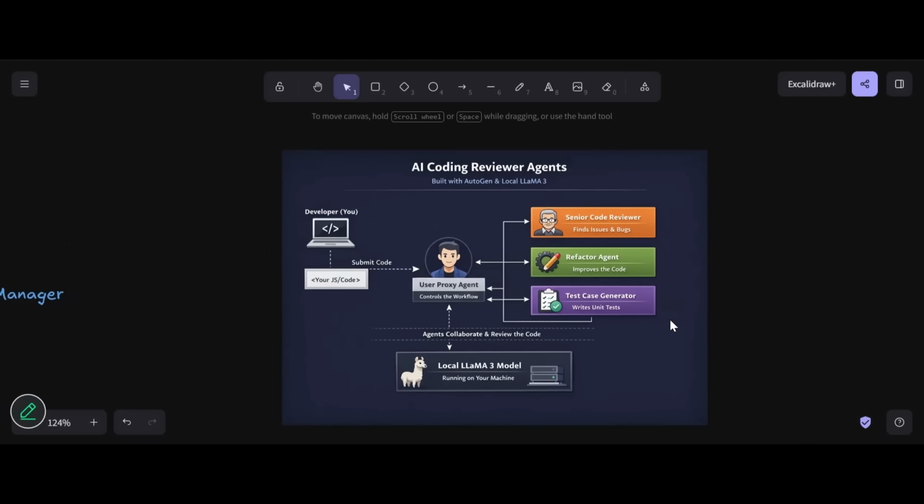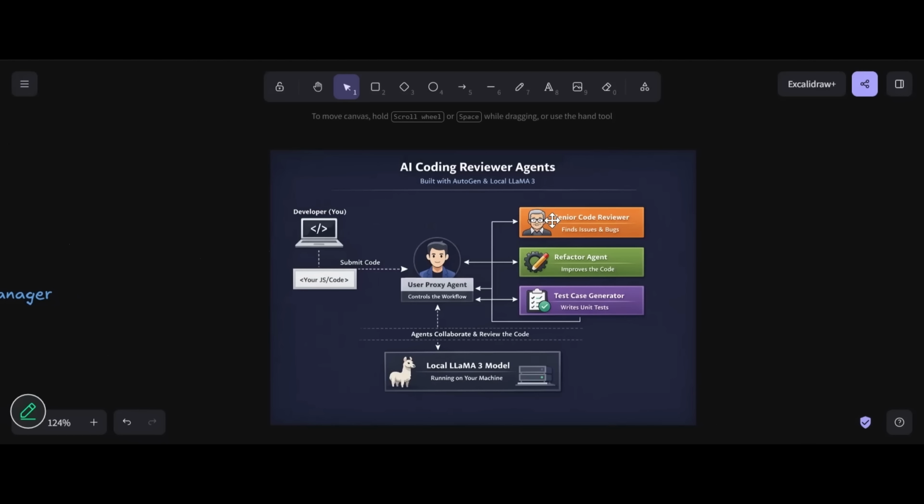Alright, so based on this knowledge, let's see what we are going to build today. We are going to have a workflow of 3 agents who represent a software development scrum team. We have a grumpy old senior code reviewer who will focus on reviewing the input code. We have a refactor agent to make code corrections based on inputs of the code review agent. And we have a test case generation agent that generates tests based on the corrected and optimized code. Think of this as a virtual code review meeting, but automated. This is also how real-world agentic AI systems are designed.